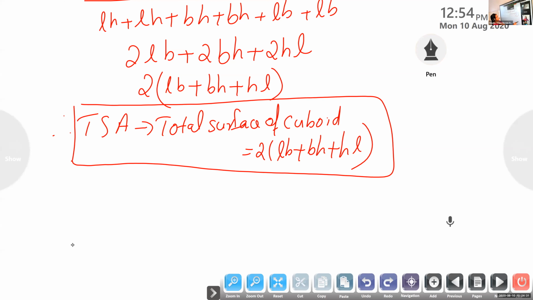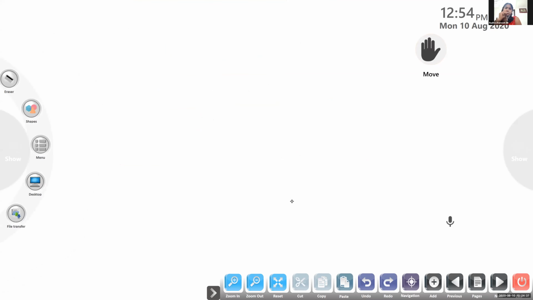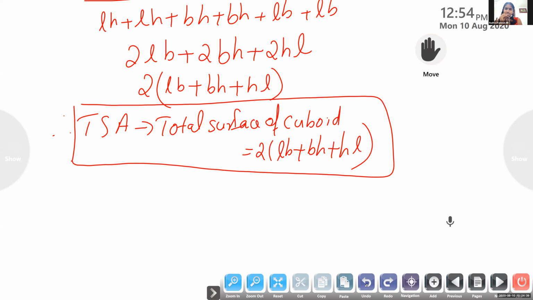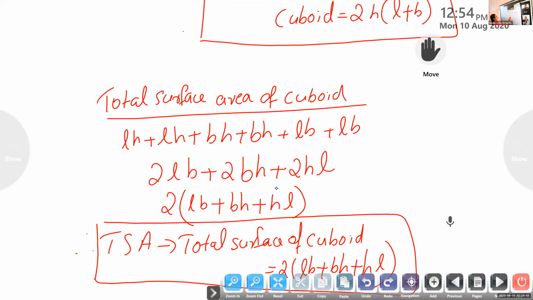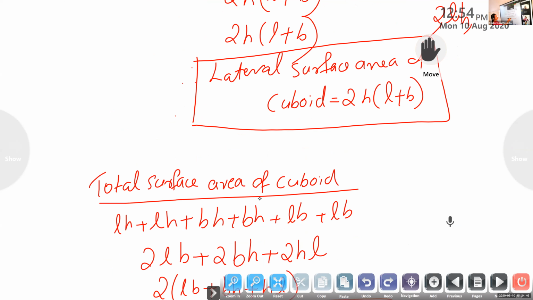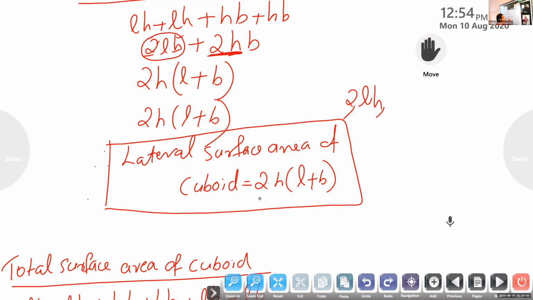Wait, Rudra. Did you write in your book? Yes, ma'am. I will show. I think you have written wrongly. The same way you have written 2H into L plus B. You check in your book. This is the way you have written in your book. Then you read it.